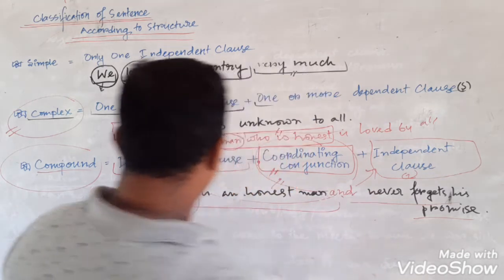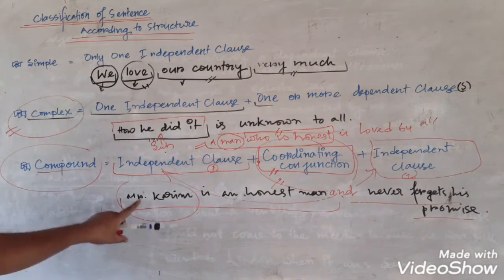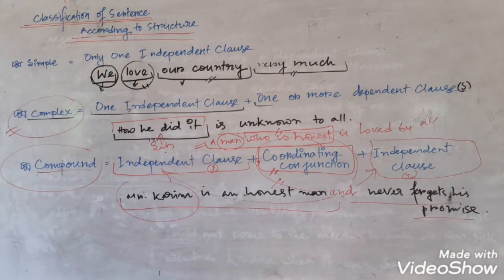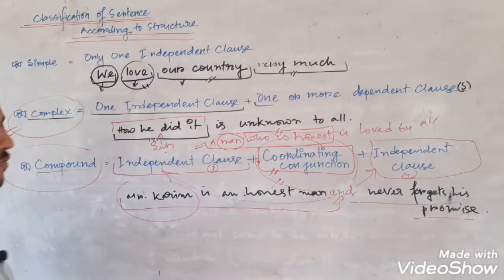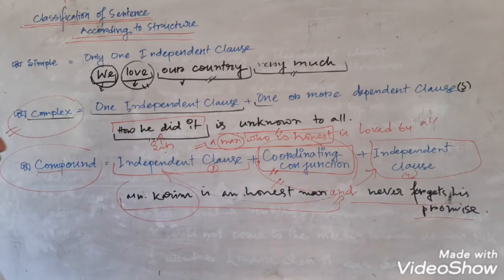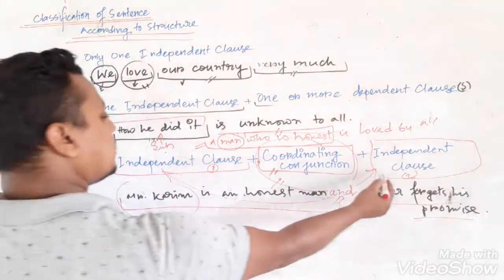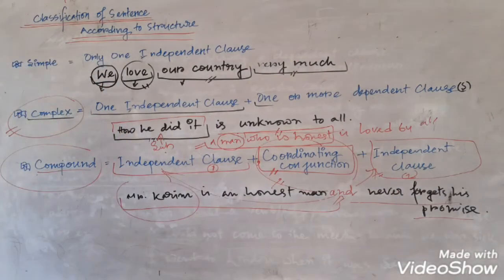Mr. Karim is an honest man and never forgets his promise. So in this way, this sentence has become a compound sentence. What I did, actually, is add a coordinating conjunction and omit the subject in the second independent clause. Why have I done this?